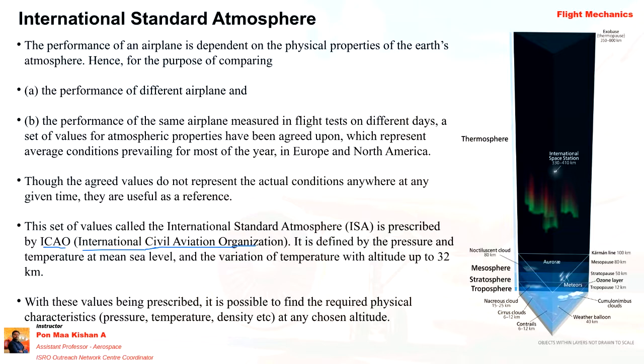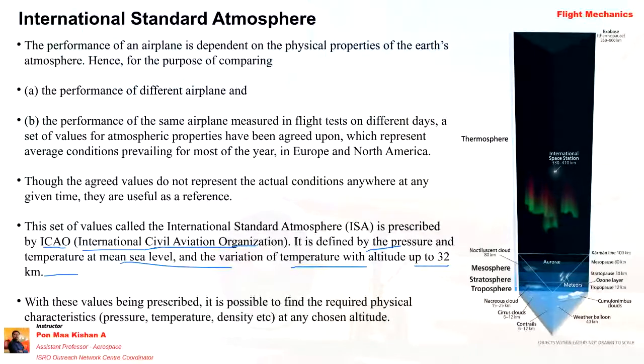The current international standard atmosphere which we are learning, which we are doing research with respect to, and how aircraft are flying nowadays, depends upon ICAO only. ICAO fixed sea level, defined the pressure and temperature with respect to mean sea level, and the variation of temperature with respect to altitude up to 32 kilometer.